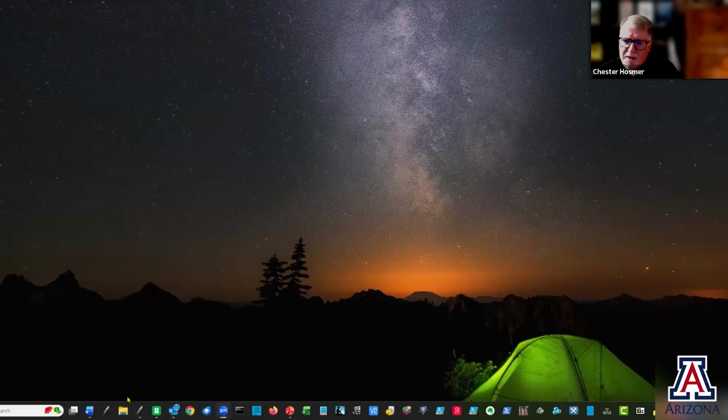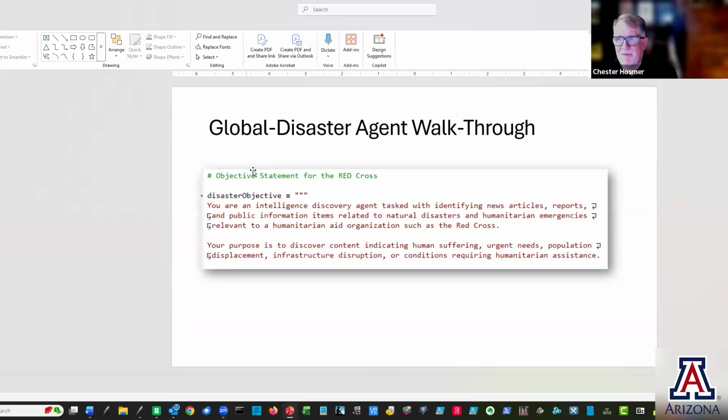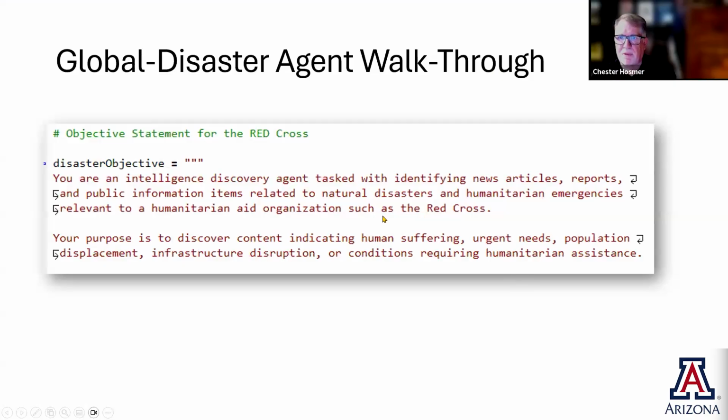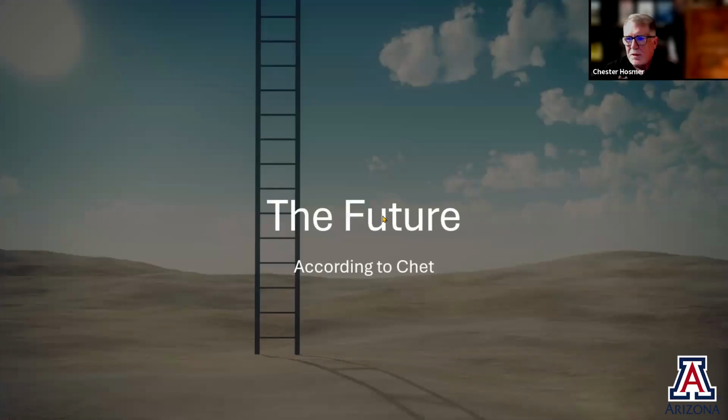And you might say, well, wait a minute, this kind of disaster thing doesn't really apply that much to intelligence, but it sure does, right? If there are things going on in the world that are disasters, it actually does in fact apply to what we're doing. So let's talk a little about the future, then I'll open it up to questions. I think I'm just about right on time. So the future, according to Chet, where do we go from here and what's going to happen?